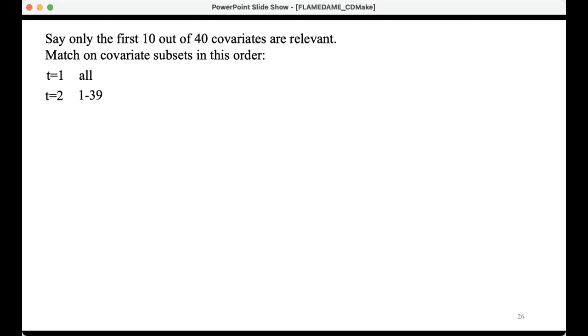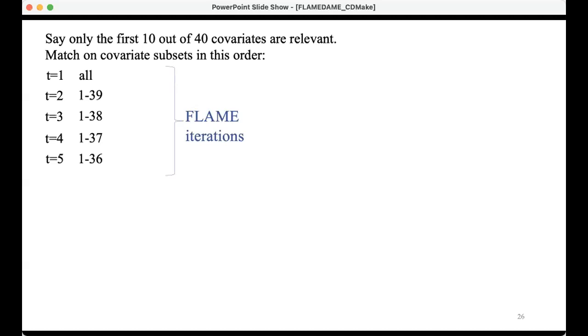Okay, so now I find all exact matches on 1 through 39, go back to the machine learning and say, okay, I need to eliminate another covariate. I can't find any more match groups such that there's a treatment and a control unit both in the match group. So it says you can eliminate covariate 39. So now I match exactly on 1 through 38. And I keep doing this, where I ask the machine learning at every iteration which covariate I can eliminate. I keep doing that over and over again, and those are my FLAME iterations.